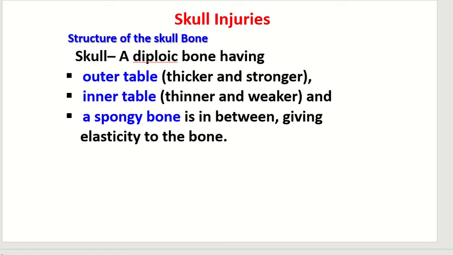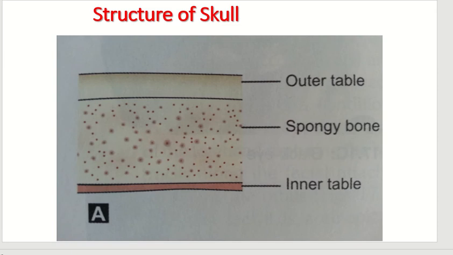Skull is a diploic bone having outer table, which is thinner and stronger, and inner table, which is thinner and weaker, and a spongy bone in between, giving elasticity to the bone. You can see in the picture the outer table, spongy bone, and lower the inner table.